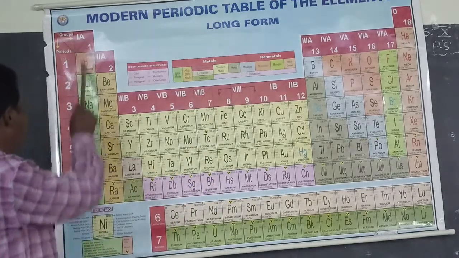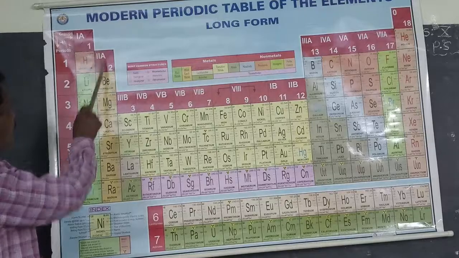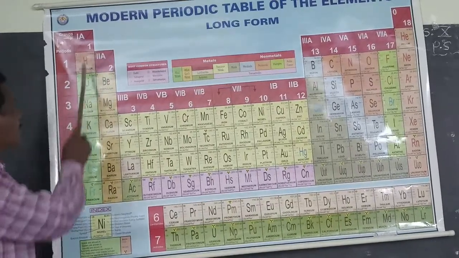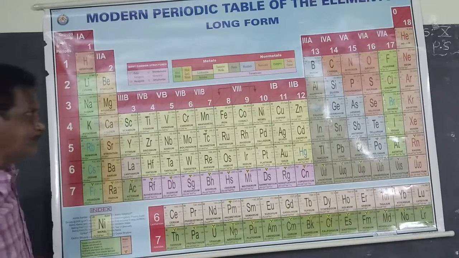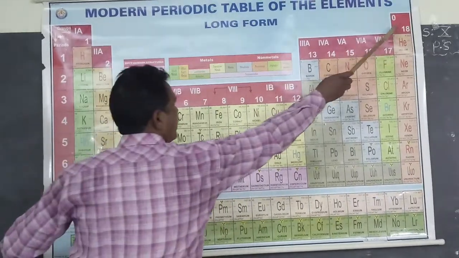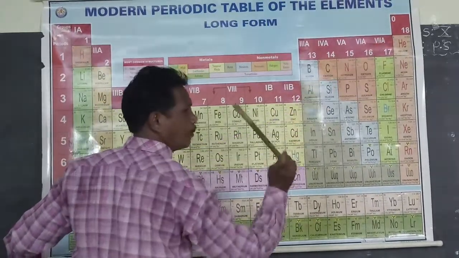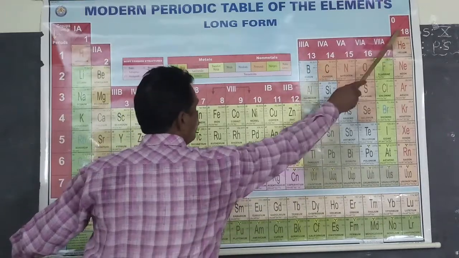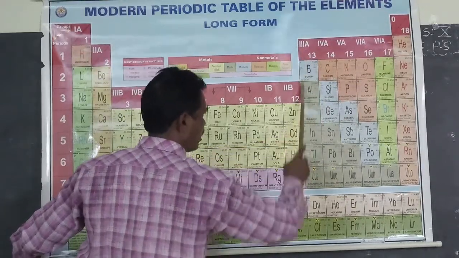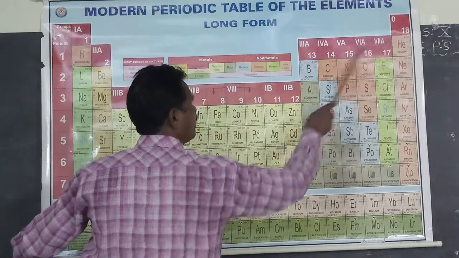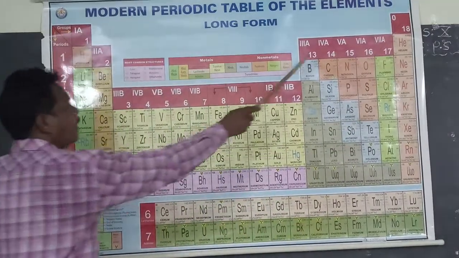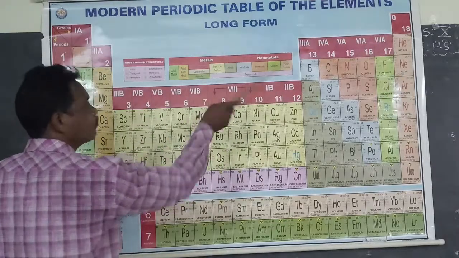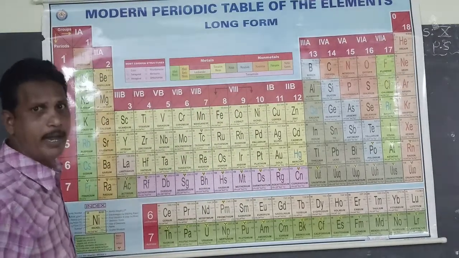Students, 1A and 2A group elements, the first group and the second group elements, are called S block elements. 3A to 8A, this is the 0 group, 8A group, are called P block elements. Both S block and P block elements are called representative elements.